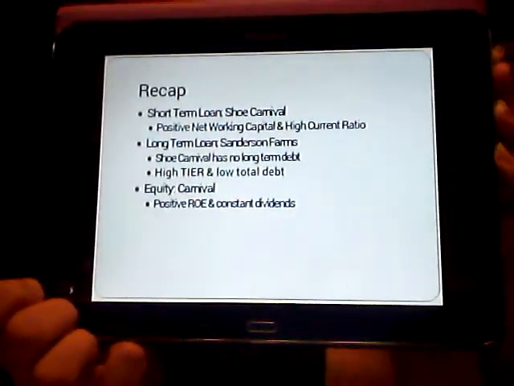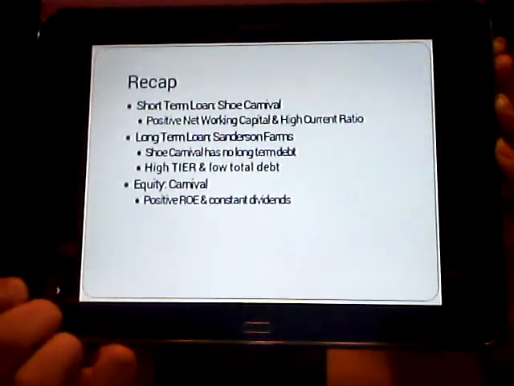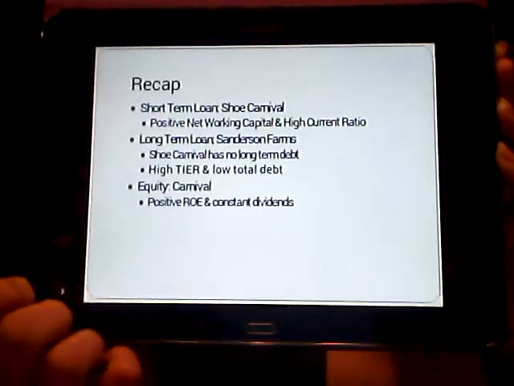Who I would buy equity in, I decided to go with Carnival because they have a positive ROE and constant dividends.